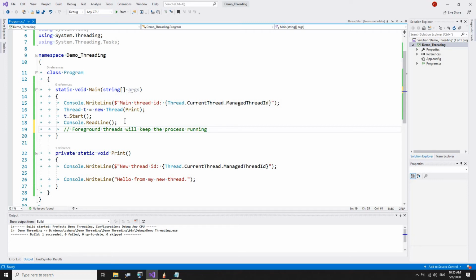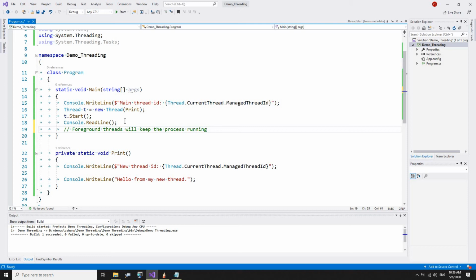But if you have a foreground thread, even though your main thread, which is also a foreground thread, dies, the process will not be dead. The foreground thread will keep the process alive.